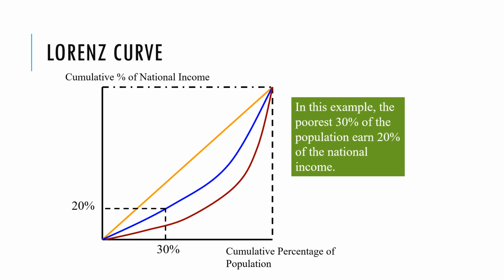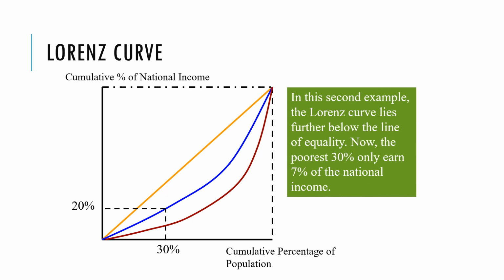Now let's have a look at this country represented by the red line. In this country, it's an even more unequal distribution of income. The poorest 30% of the population have less than 30%, less than 20%. They only have 7% of the national income. So the more that our Lorenz curve bends in like this, the more unequal the distribution of income. We're basically saying we get till very late in the population before all the wealth kicks in.